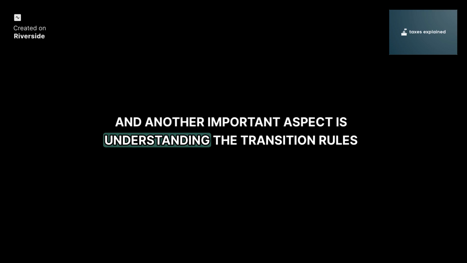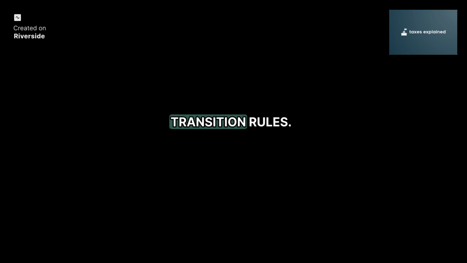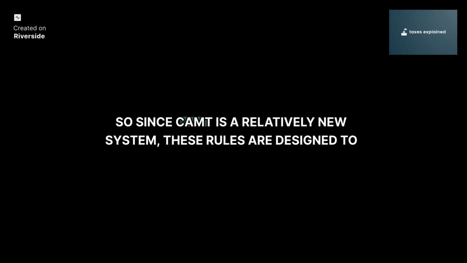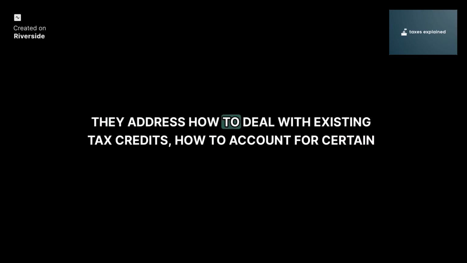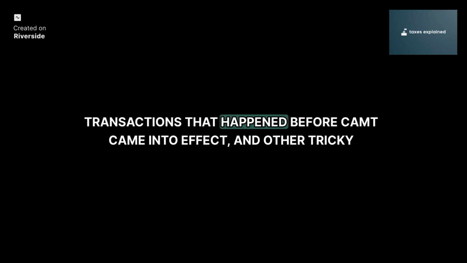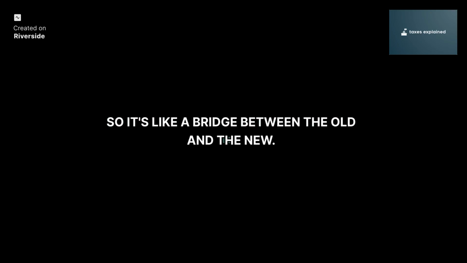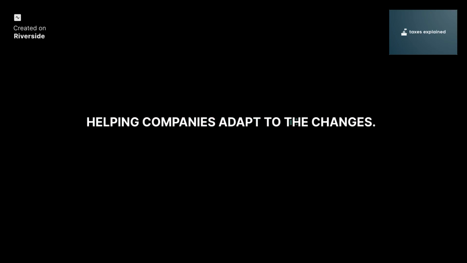You got it. And another important aspect is understanding the transition rules outlined in the proposed CAMT regulations. Transition rules, what are those all about? So since CAMT is a relatively new system, these rules are designed to smooth the transition from the old system to the new one. They address how to deal with existing tax credits, how to account for certain transactions that happened before CAMT came into effect, and other tricky transitional issues. So it's like a bridge between the old and the new. Yeah. Helping companies adapt to the changes.